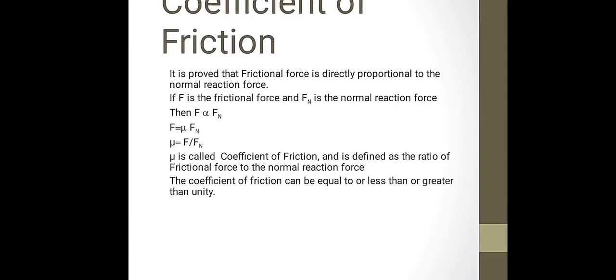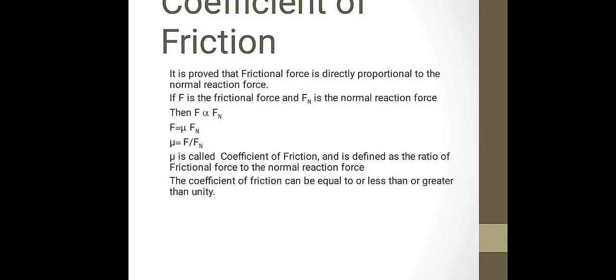Therefore, F is directly proportional to Fn. Replace that proportionality by some constant mu. Therefore, mu can be written as F by Fn. That is, the ratio of frictional force to normal reaction force is called the coefficient of friction.